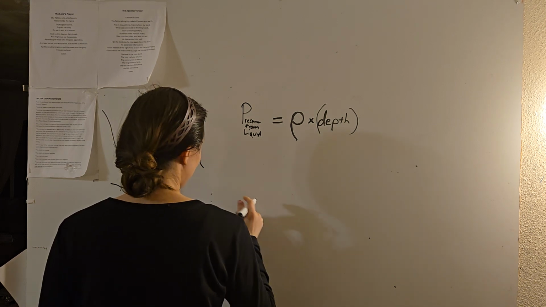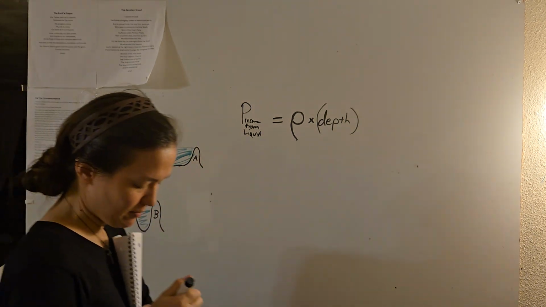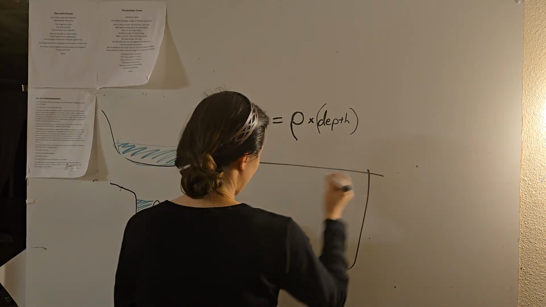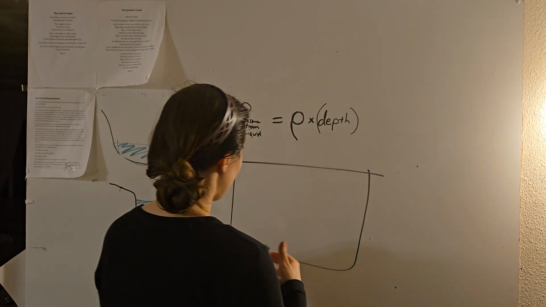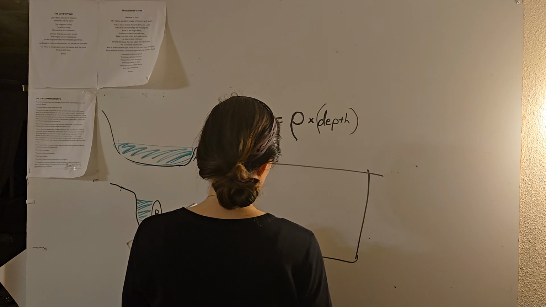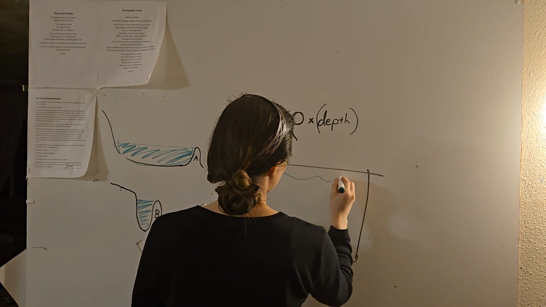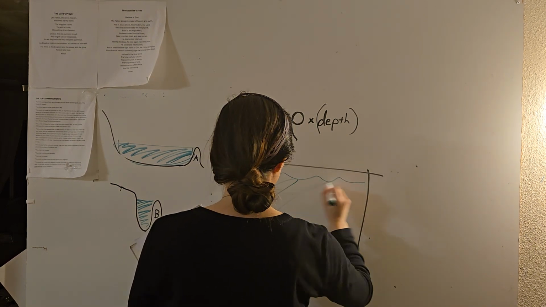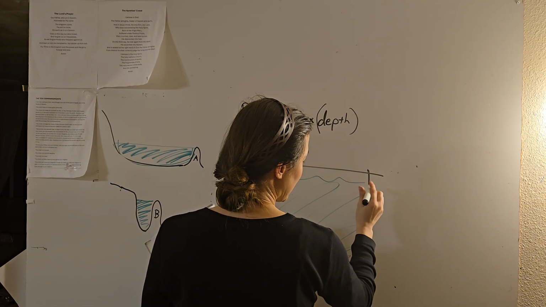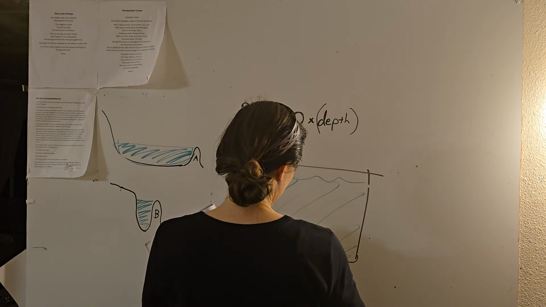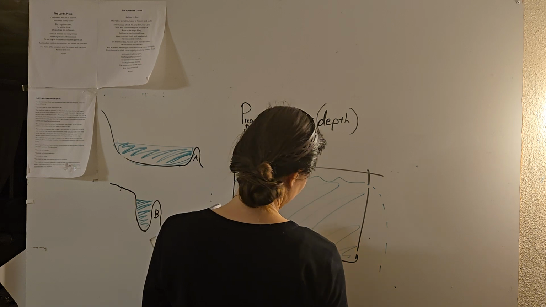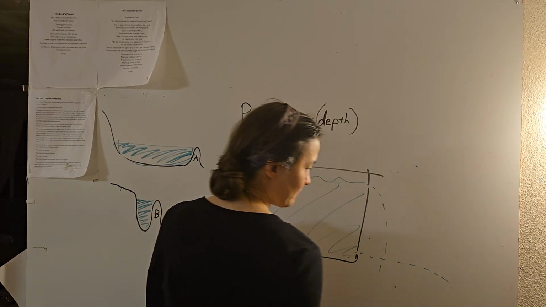Let's just make it bigger so you can see. You're in a swimming pool. Okay, so here's a swimming pool. Just to make it simpler on us, let's imagine it's one of those above ground swimming pools. You can imagine if you poked a hole in the side of the above ground swimming pool, like right here, you'd probably get water looking like this. If you poked a hole near the bottom of that swimming pool, that water would come shooting out like that.